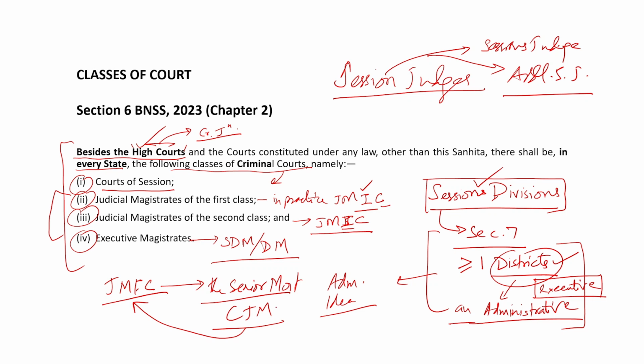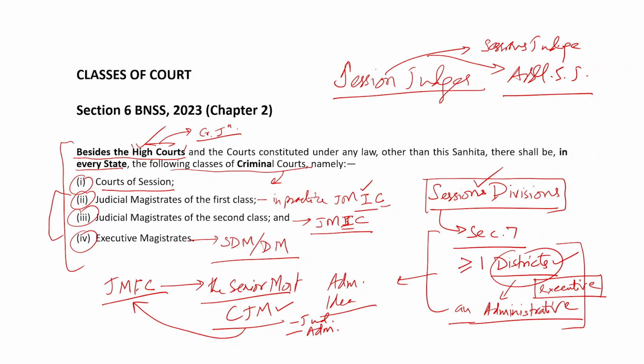Again, CJM would be working on the judicial side as well as on the administrative side. He would distribute the business among the judicial magistrates first class and the judicial magistrates second class. In that parlance, section 13 says that every chief judicial magistrate shall be subordinate to the sessions judge, and every other judicial magistrate shall, subject to the general control of sessions judge, be subordinate to the chief judicial magistrate.